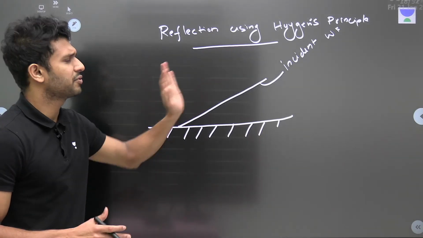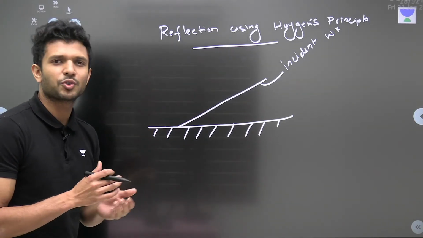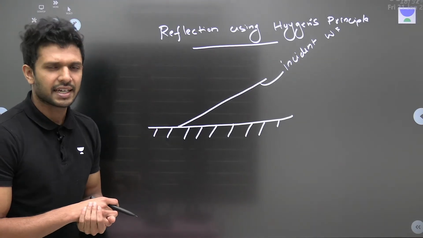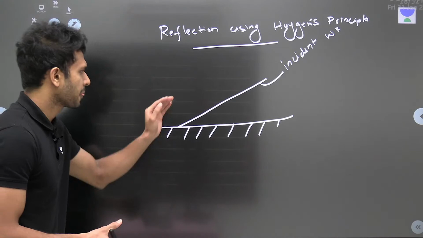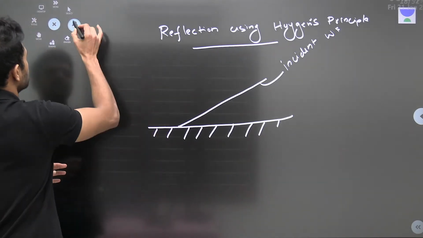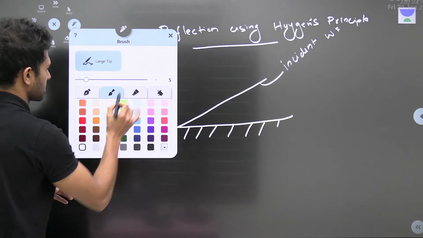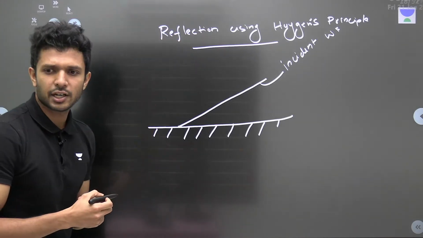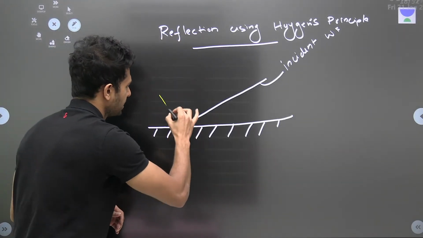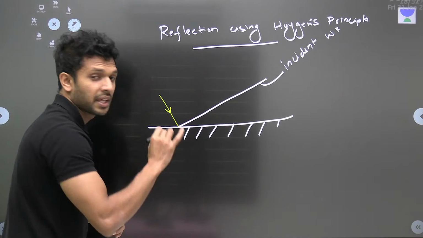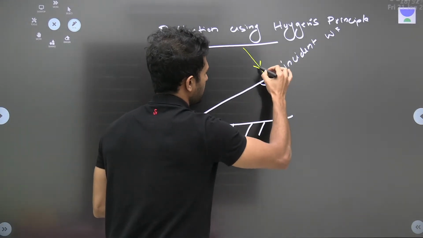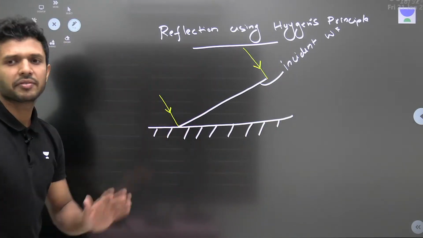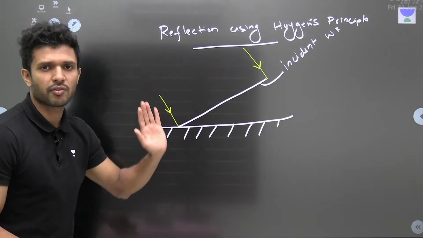How can we draw that? Now we are not so comfortable with wavefronts, right? So we have to introduce the concept of a ray of light. Then we will convert it into the final reflected wavefront. Now, for doing this problem, I'm considering two incident rays of light. One ray of light at this point. Okay, another incident ray of light at this particular point. Matlab at the extreme edges, I have considered two incident rays of light.